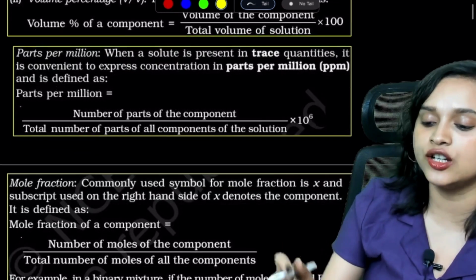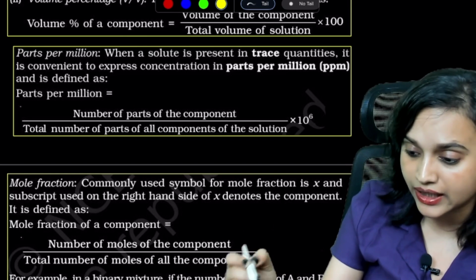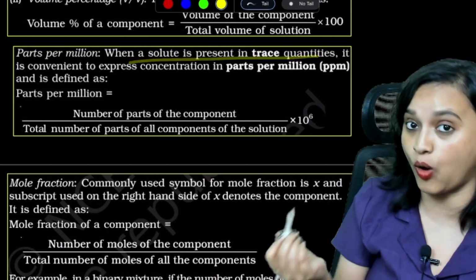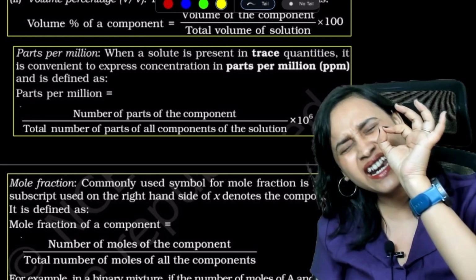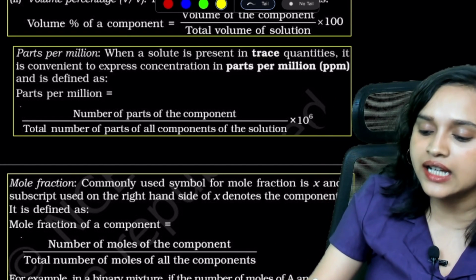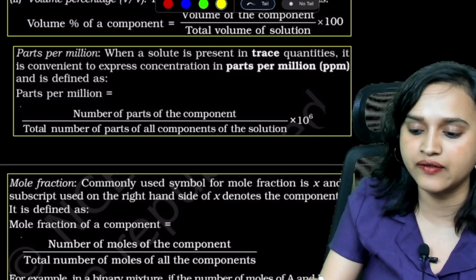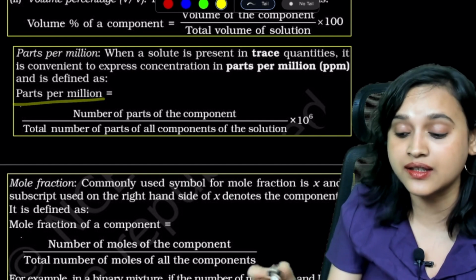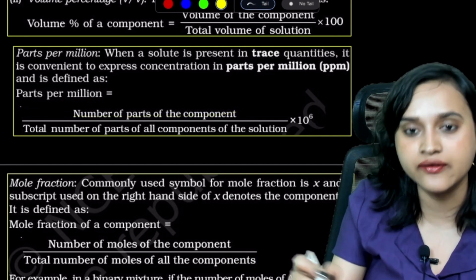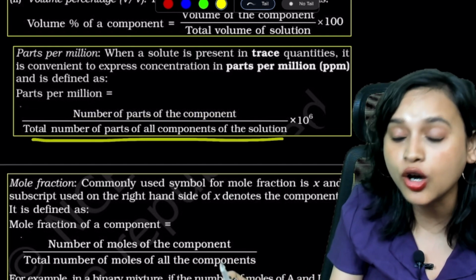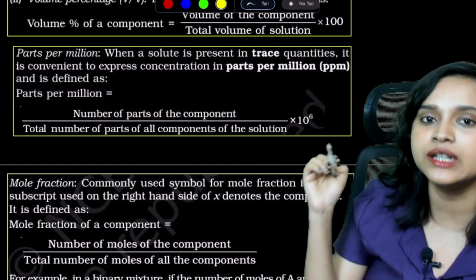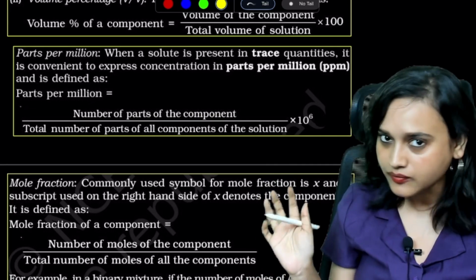Next, everybody take a look at parts per million. When a solute is present in trace quantities, that is when it is in very little quantity, it is convenient to express concentration in parts per million, and it is defined as parts per million is equal to number of parts of the component divided by total number of parts of all components of the solution multiplied with 10 to the power 6. Gotcha, clear.